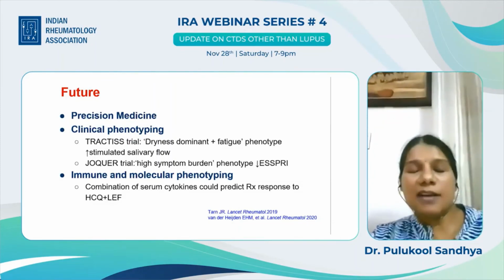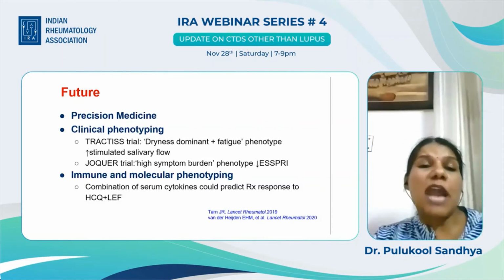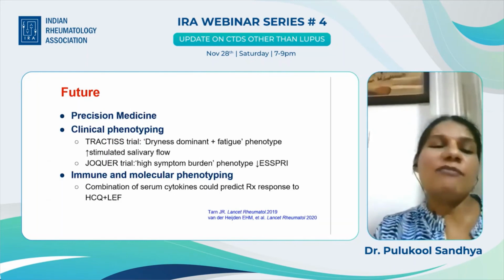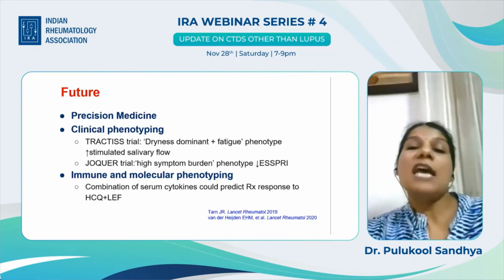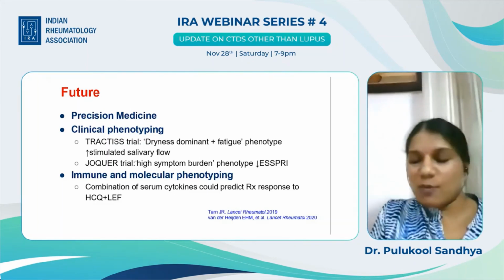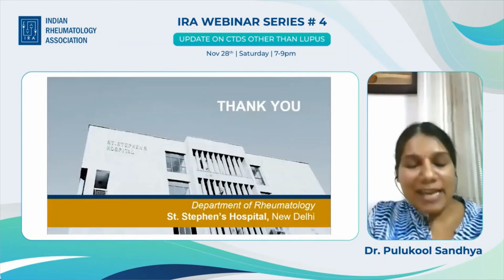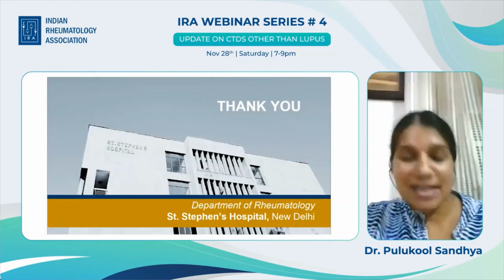The other phenotyping that could be done is immune and molecular phenotyping. In this HCQ plus leflunomide combination trial, they found that a combination of serum cytokines could predict treatment response to HCQ and leflunomide. So with that, I would like to thank all for patiently listening, and I would like to hand it back to sir.